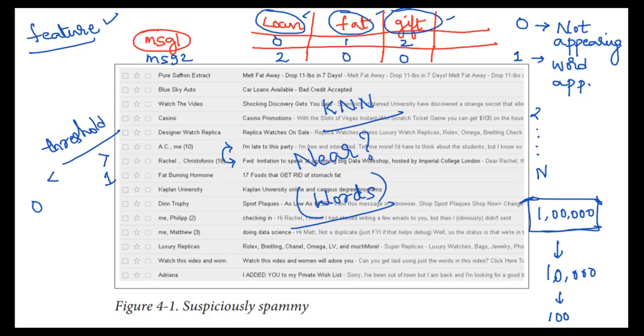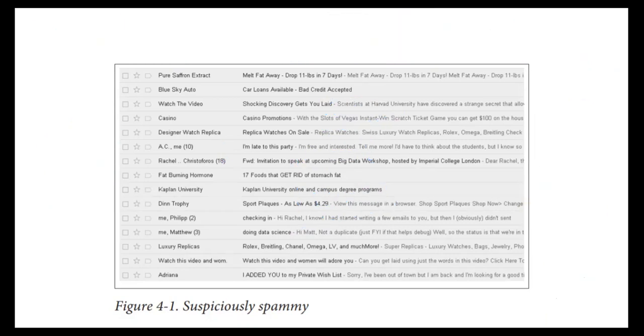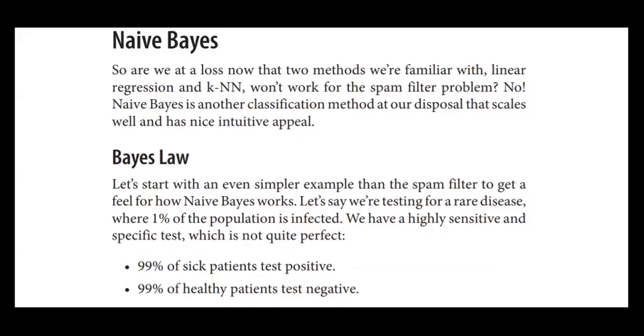Naive Bayes is based on Bayes law. So what does Bayes law say? Since two of the methods, linear regression and KNN, won't work for the email spam filtering problem, another classical classification method is naive Bayes.